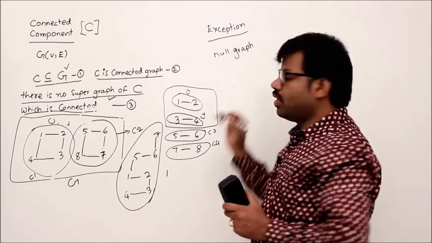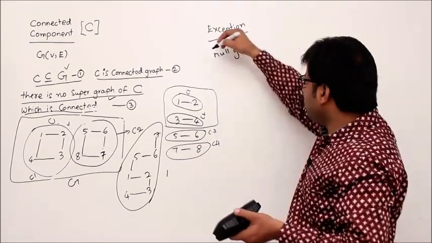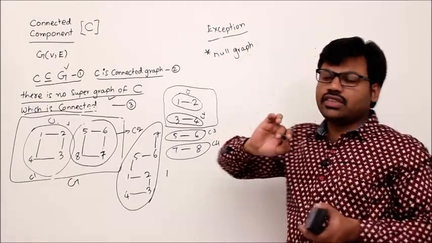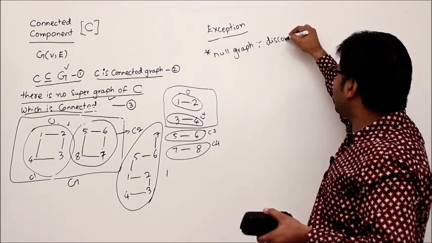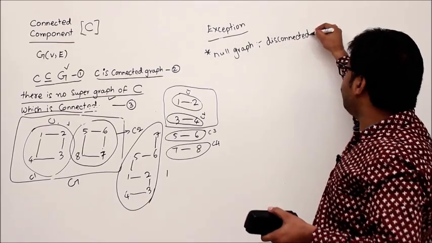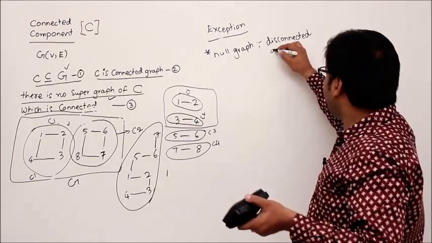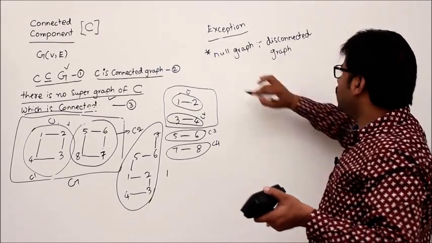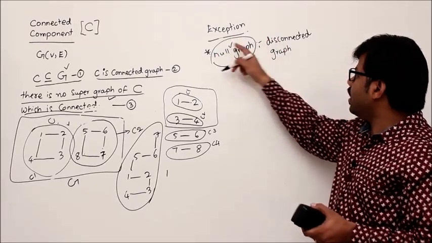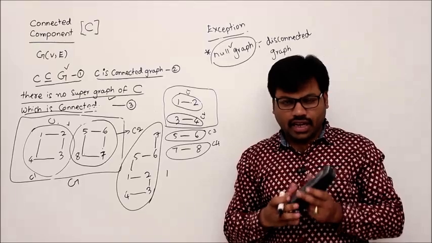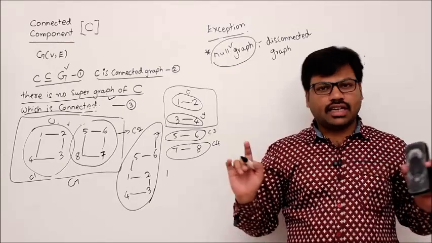Generally the null graph is supposed to be a connected graph, but authors defined otherwise. In theory the null graph is defined as a disconnected graph. You should remember it. There are a lot of theorems to prove. If you assume the null graph as a disconnected graph, then it will be very useful for us. That's why, this is only a single graph, right? Only one graph. So if I say that one graph is disconnected, then that will be very helpful for us to prove theorems. That's why remember that the null graph is a disconnected graph.